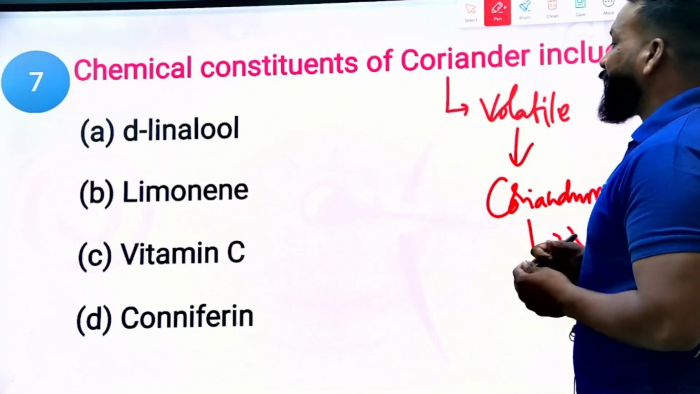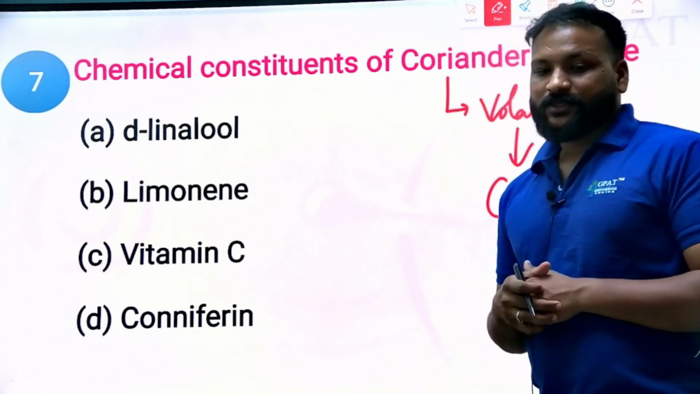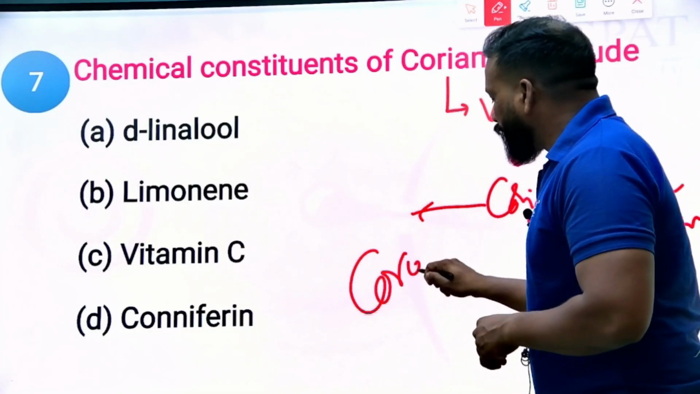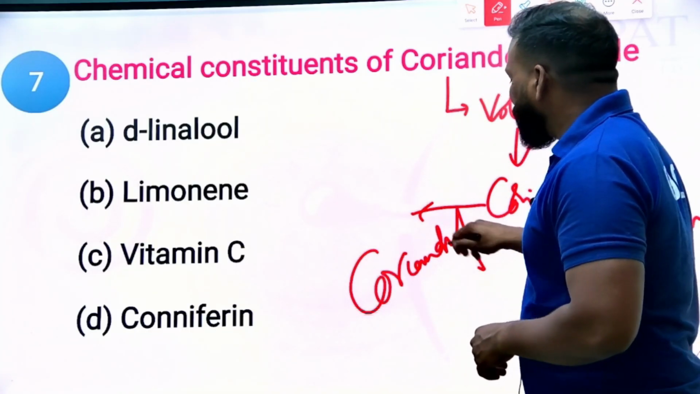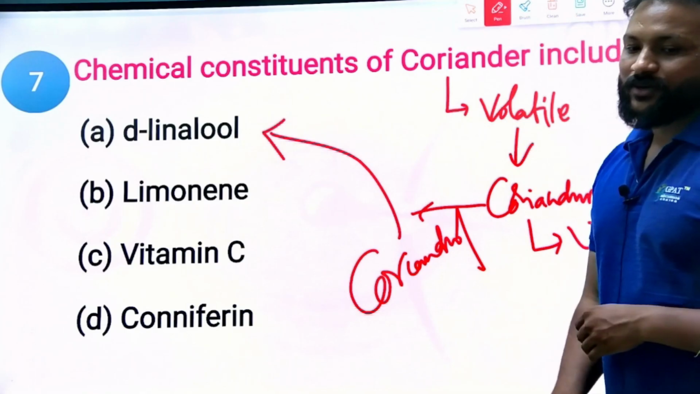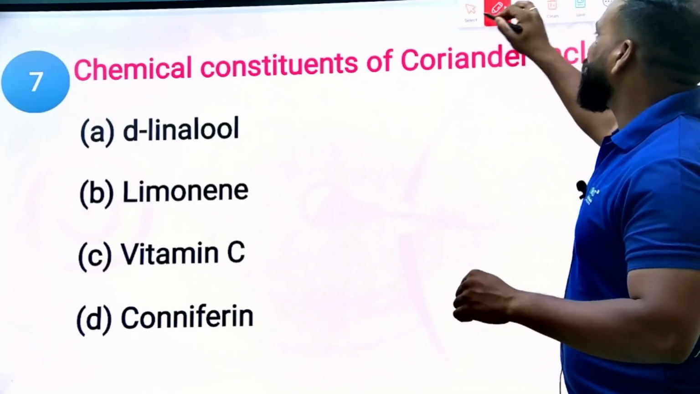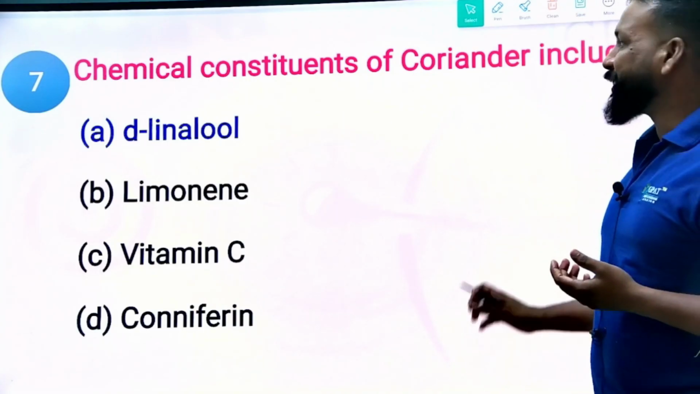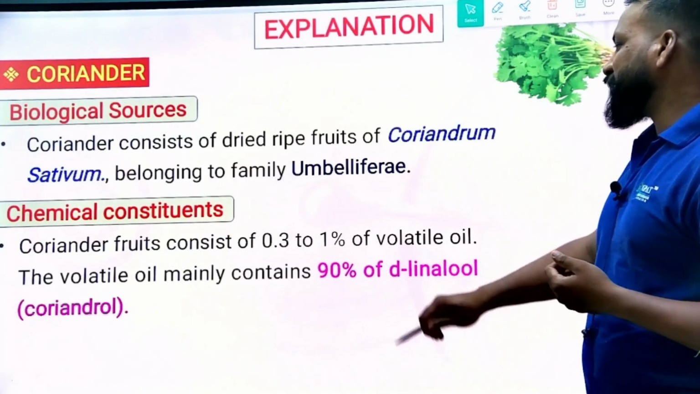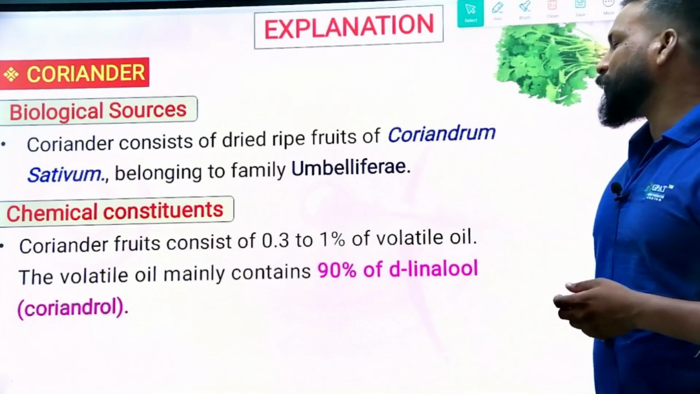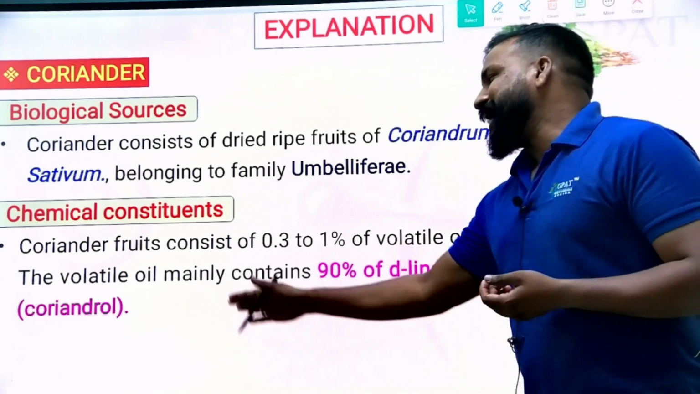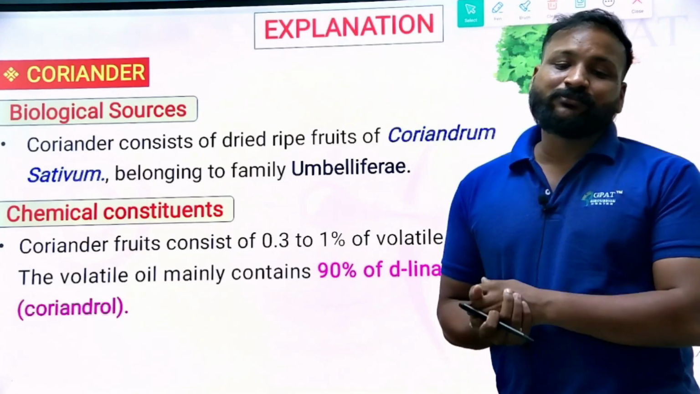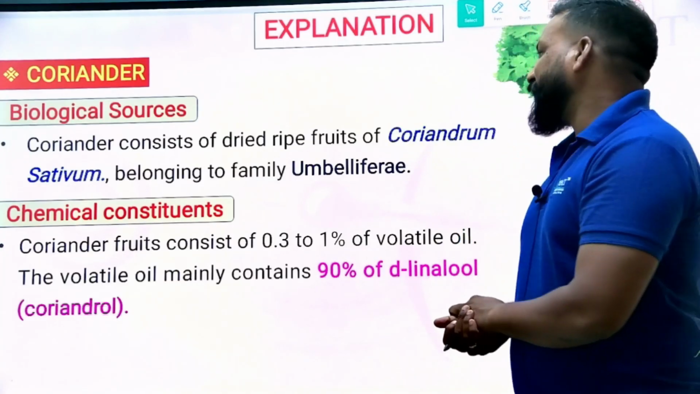But the thing is, what are the components? It contains an active constituent called coriandrol, which is chemically known as D-linalool. So the right answer will be D-linalool. You can see here itself, the coriander fruits contain 0.3 to 1% of volatile oil, and the volatile oil mainly contains 90% of D-linalool. That is nothing but coriandrol. Okay, fine, that's the right answer.